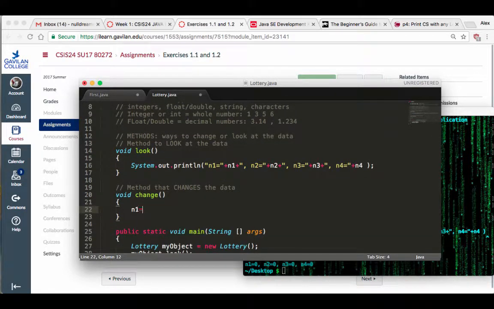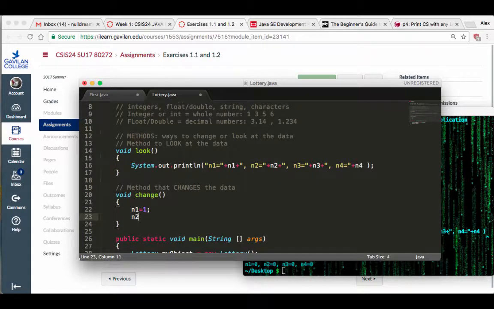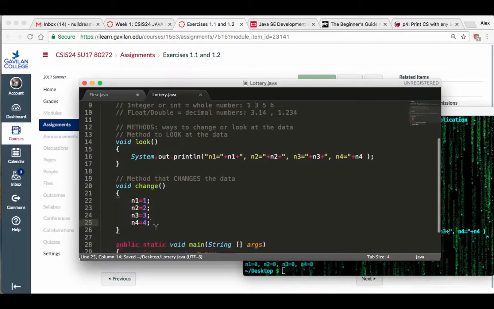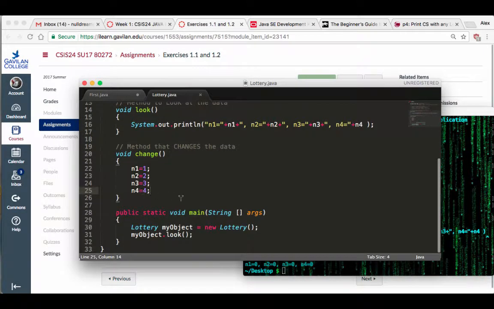I'm going to say, all right, n1 is equal to 1, n2 is equal to 2, n3 is equal to 3, n4 is equal to 4. Right? Now I'm changing these variables to these different values here. Okay? Next thing I'm going to do is I have to invoke that method also. So I'm going to say, okay, my object dot change, just like I did with the look, and then I'm going to look at them one more time.